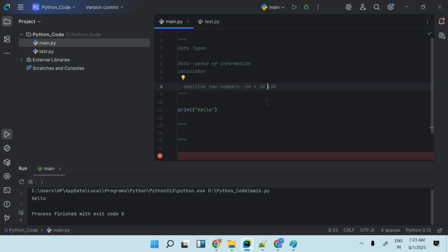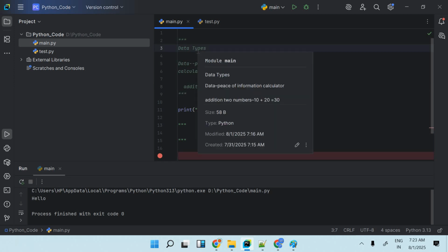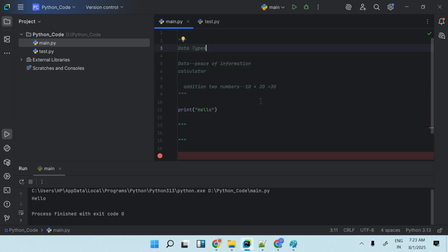So we have to tell the machine that this is data. How do we tell the machine? We tell it in the form of types only. We have different types of data: int type, float type. So we have data, and the operation you want to perform on the data is the operator. And the type of data can be integer, float, or character, right? That all comes under the data type category only.